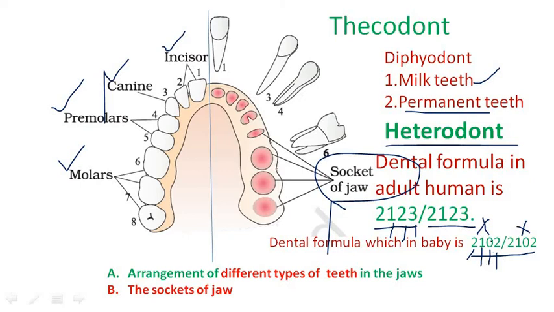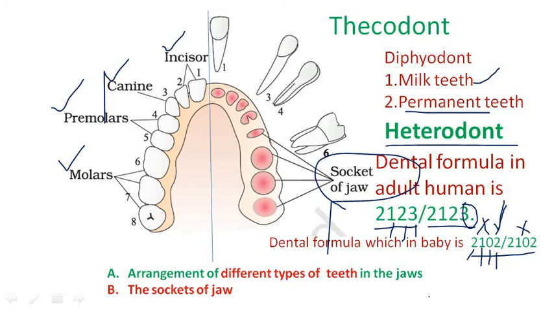Generally, the fourth one is the molars. When comparing with adult human beings, where it is 3 in number, in babies it is 2 only. Here the third molar teeth appear very late in the adult stage, at approximately 21 years of age.